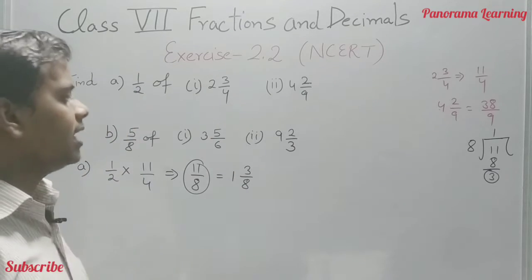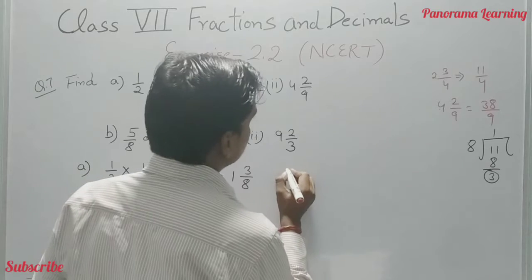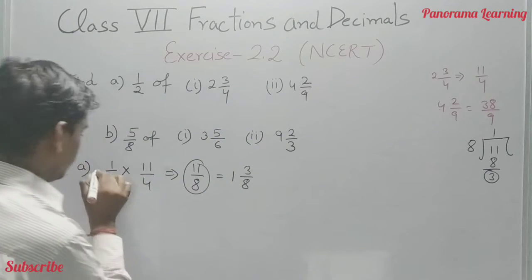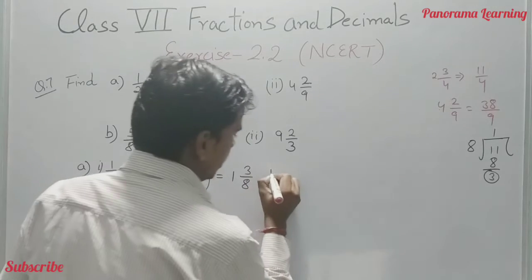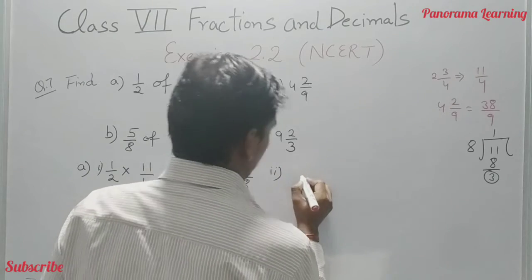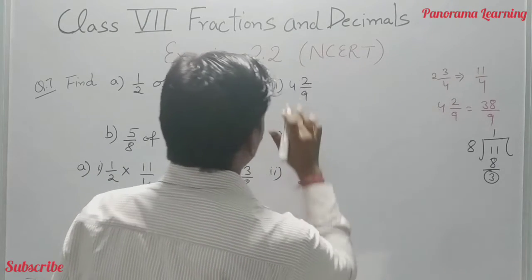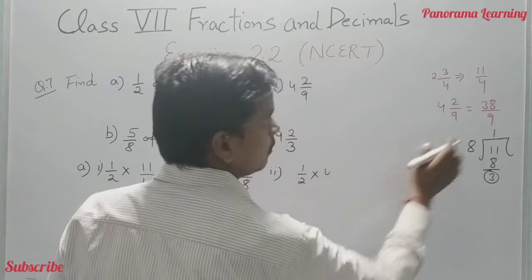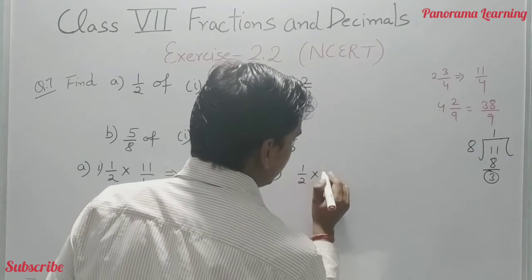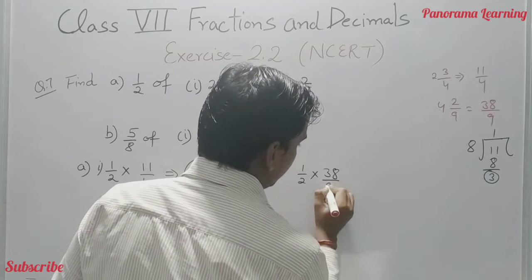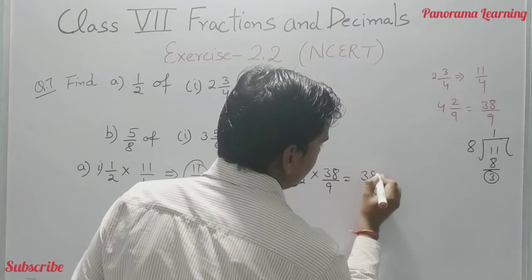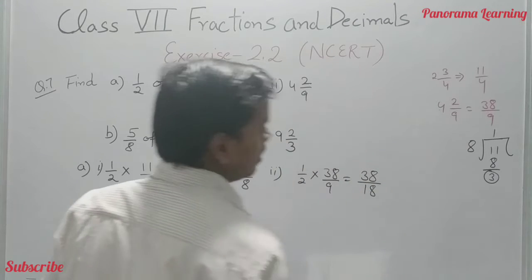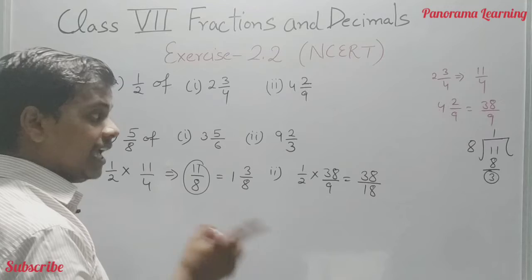This was the first part, and the second part was 1 by 2 into 4 whole 2 by 9. 4 whole 2 by 9 is equal to 38 by 9. 1 by 2 into 38 by 9 is equal to 38 by 18. Okay, 38 by 18.